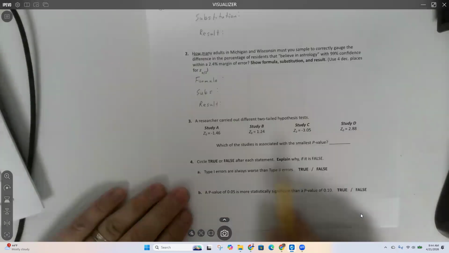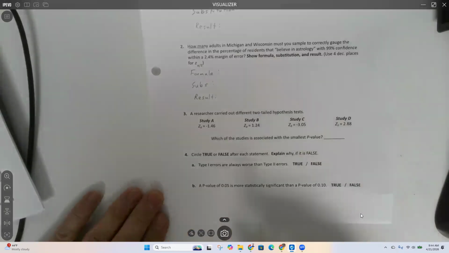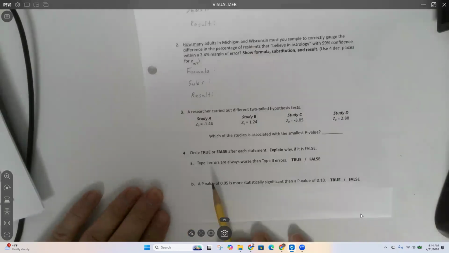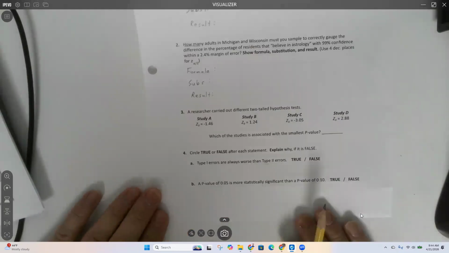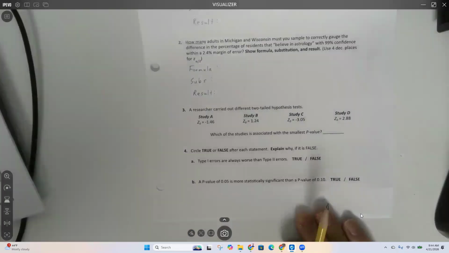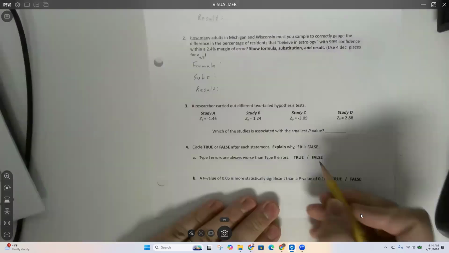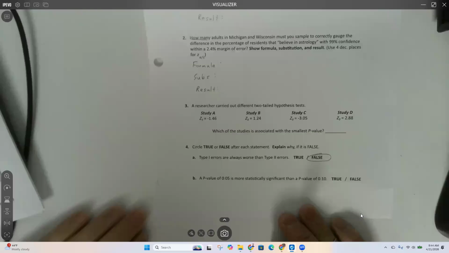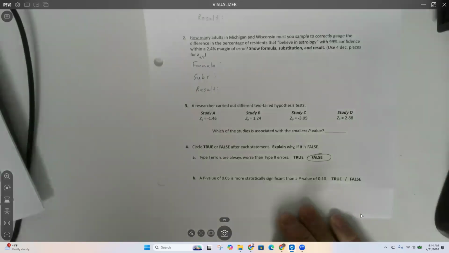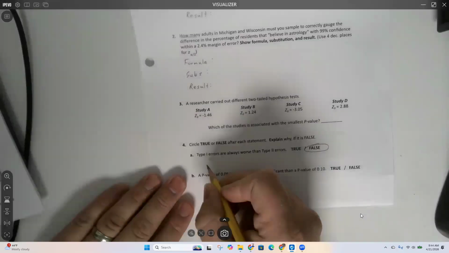Let's do, all right, question number 4. Circle true or false for each statement. Explain why if it is false. Type 1 errors are always worse than type 2 errors. True or false? Rachel says false. All right, why? So does that mean that type 2 errors are always worse? Depends on the context. That's correct.